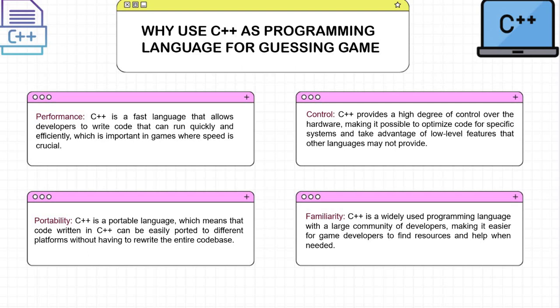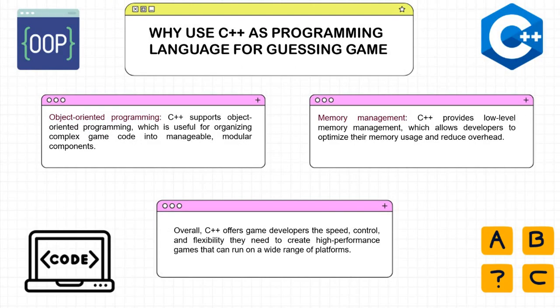Familiarity. C++ is a widely used programming language with a large community of developers, making it easier for the game developers to find resources and help when needed. Object-oriented programming. C++ supports object-oriented programming, which is useful for organizing complex game code into manageable, modular components. Memory management. C++ provides low-level memory management, which allows developers to optimize their memory usage and reduce overhead.